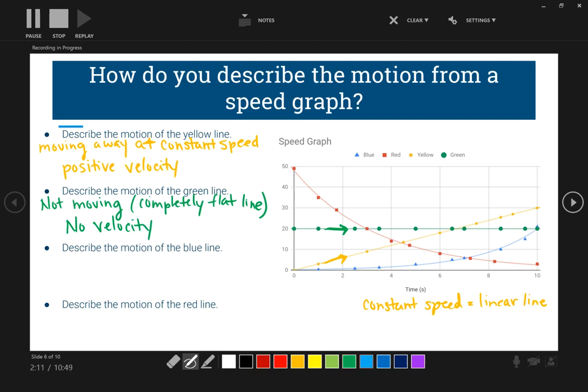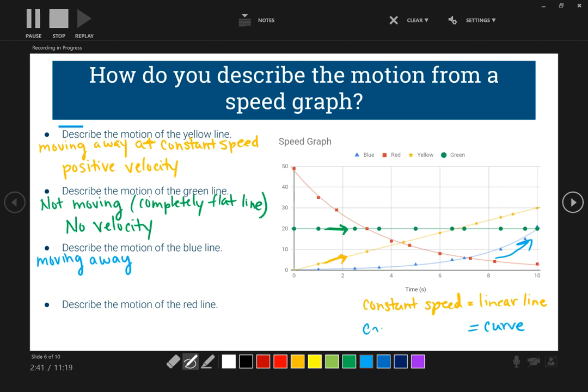Let's take a look at the blue line. So as we take a look at the blue, first thing to decide, are we moving away or are we coming back towards? Overall, your line is going up. So we are moving away. So our yellow line, that was moving at constant speed because it was a linear line. What about these lines that curve?